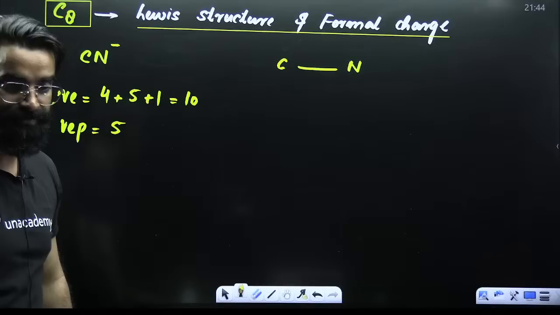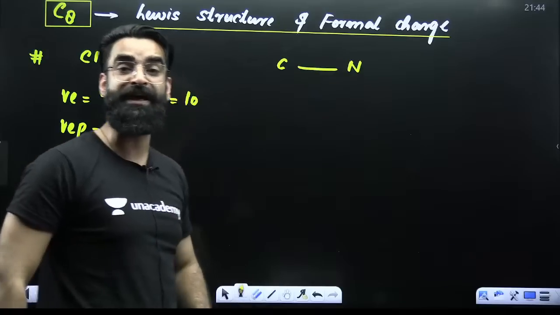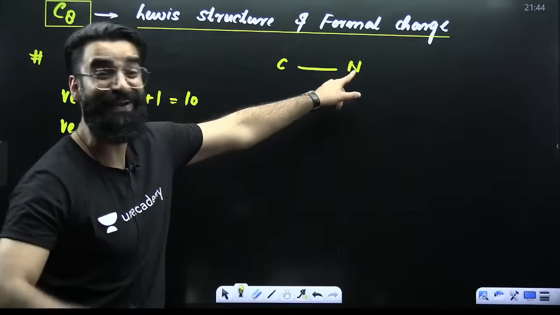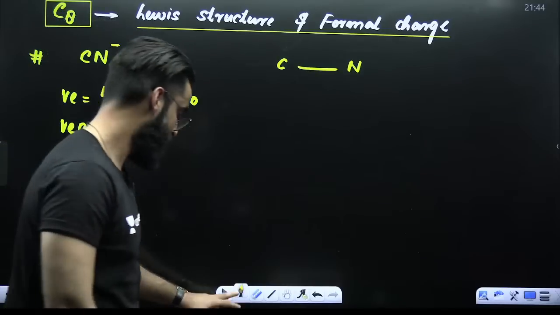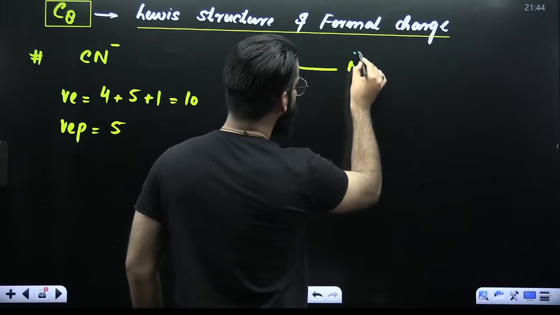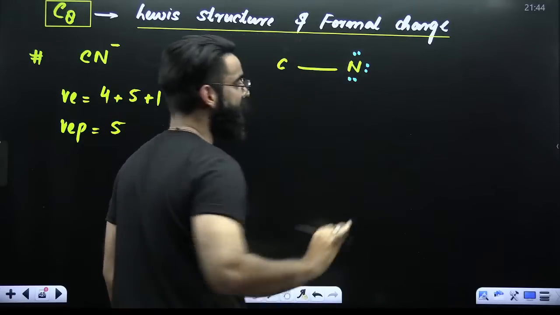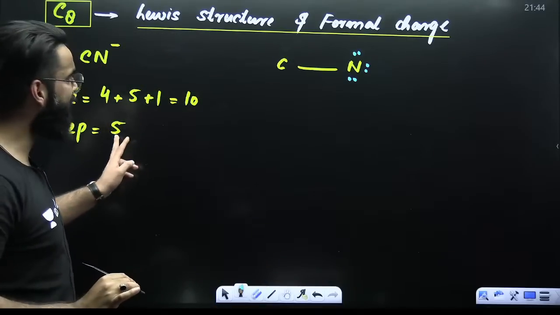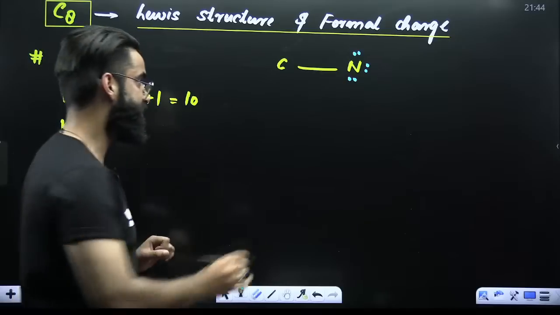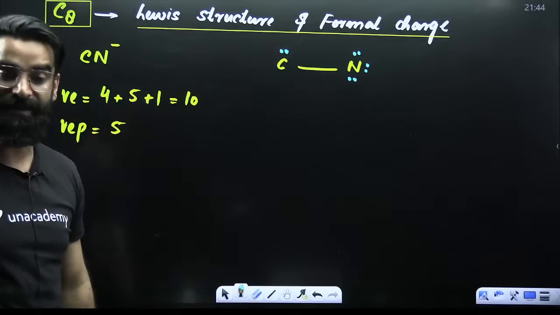4 are left. Okay. Now, my dear students, which atom is more electronegative here? Carbon or nitrogen? Nitrogen is more electronegative. So start filling the octet of nitrogen. Have a look. Nitrogen already has 2, 4, 6, and 8. So octet of nitrogen is complete. Total, I had 5 valence electron pairs, out of which I have used 1, 2, 3, and 4. 1 is left. So give that one to carbon. So I have used all the 5 valence electron pairs.